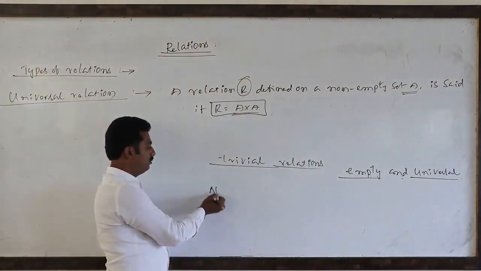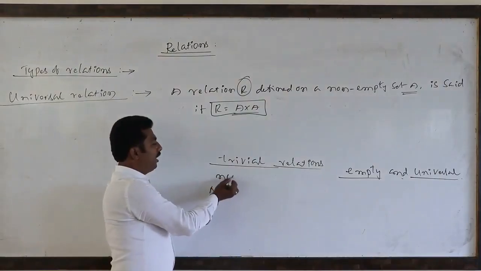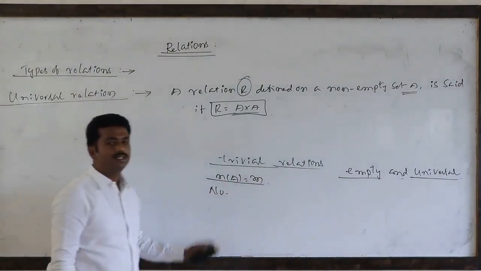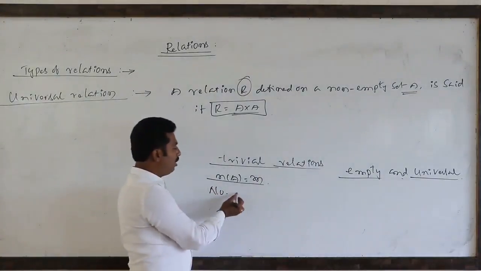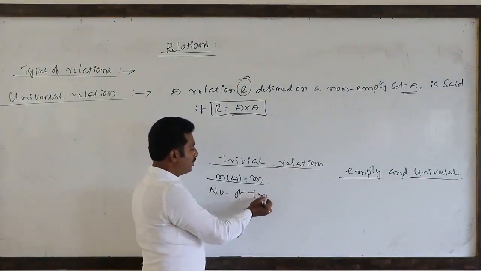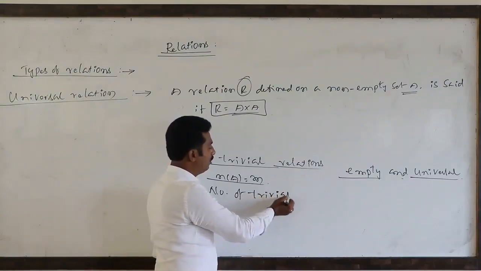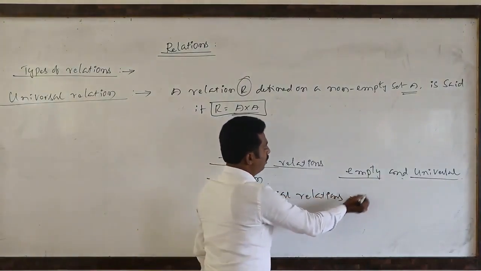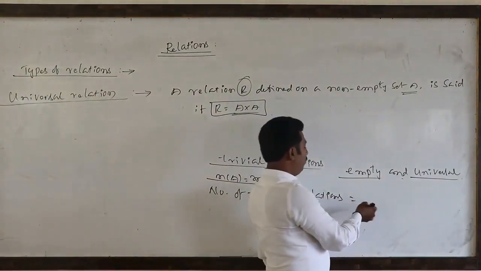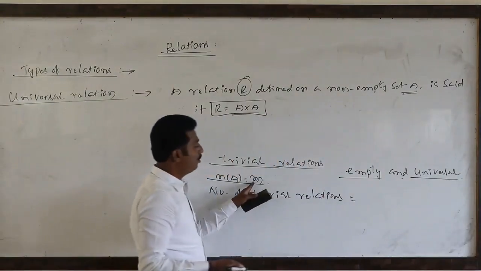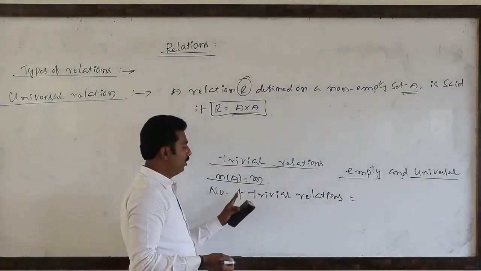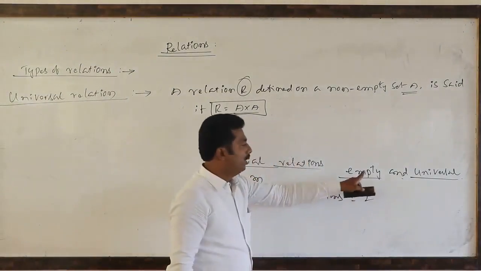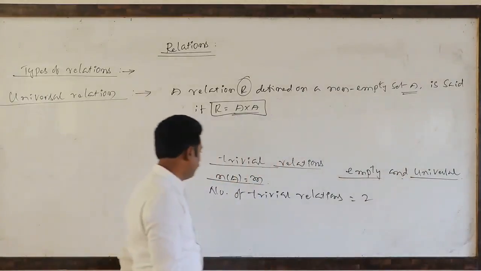See here. Suppose A contains m elements. Number of trivial relations: total number of trivial relations is nothing but two, empty and universal relations.